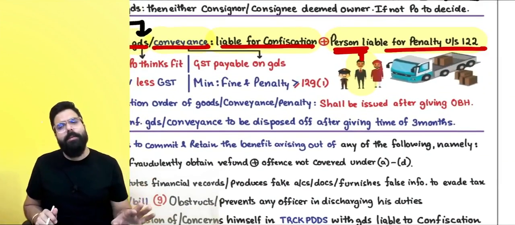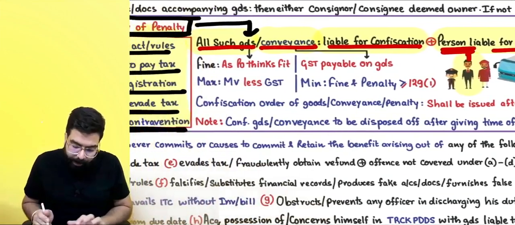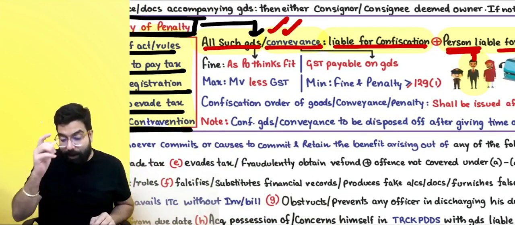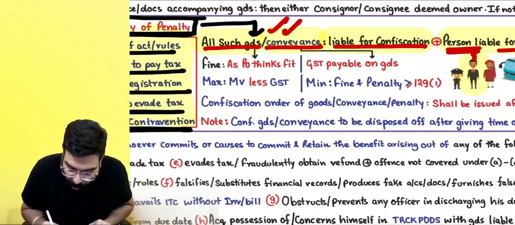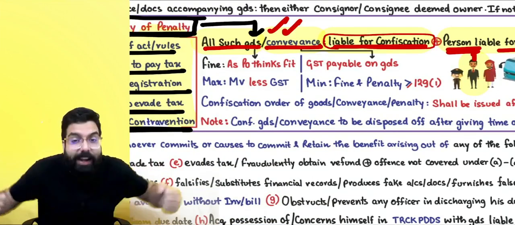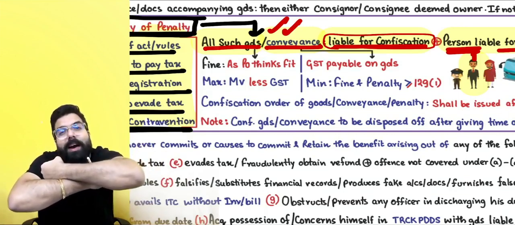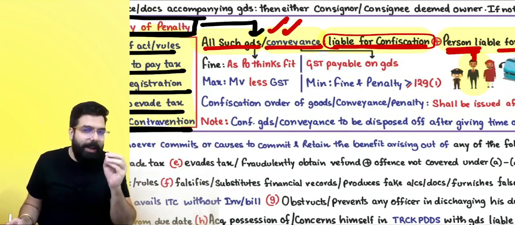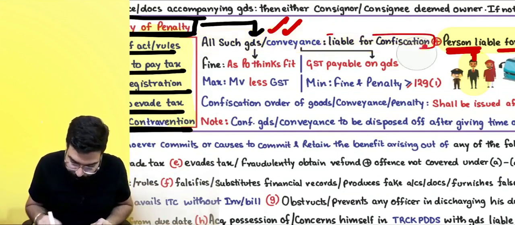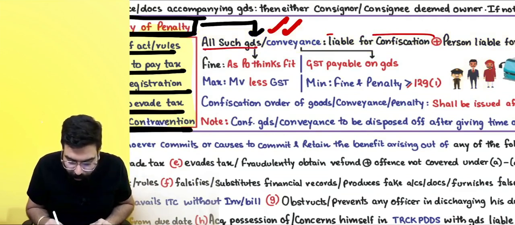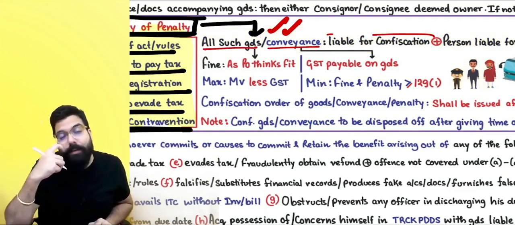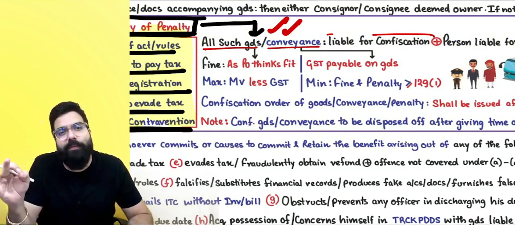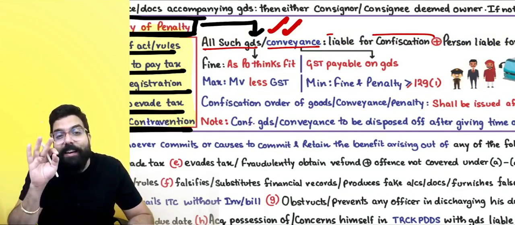Okay, sir. It means to release the goods and the conveyance, you will have to pay a fine in lieu of confiscation. Everyone, listen to me very carefully. Because your goods and conveyance are going to be taken over by the government, you have to tell, sir, I will pay redemption fine. Please release my goods and my conveyance. Sir, all the goods and the conveyance, if you want to release your goods and the conveyance, you have to pay something called a redemption fine. This is called as a redemption fine.